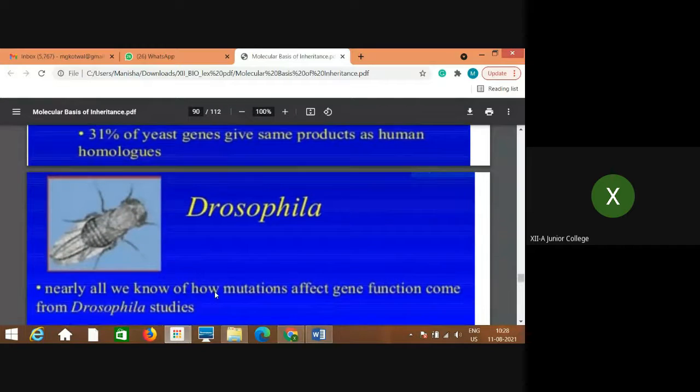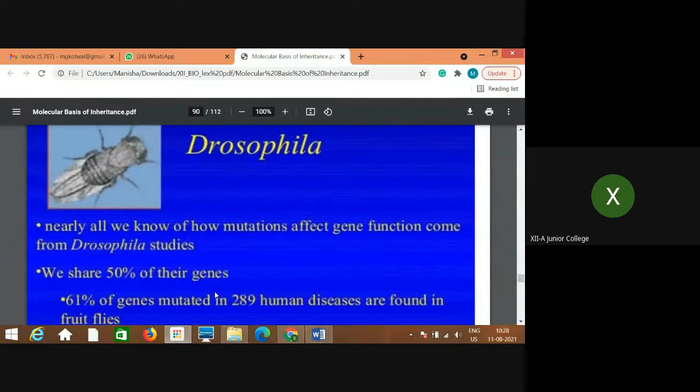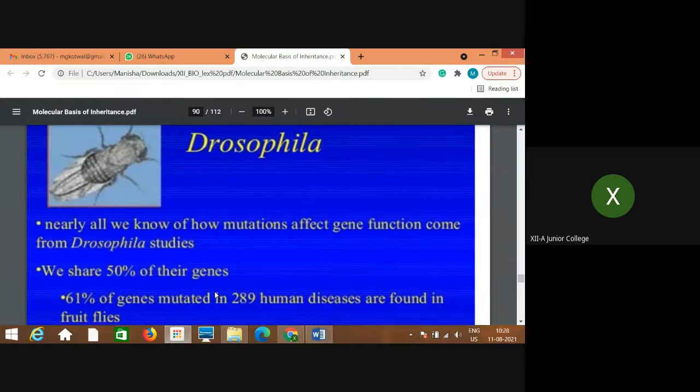Now, the second most commonly used model organism is Drosophila melanogaster. Nearly all we know of how mutations affect gene function comes from Drosophila studies. In Drosophila, you have learned about mutations in the size of the wing as well as the color of the eye.